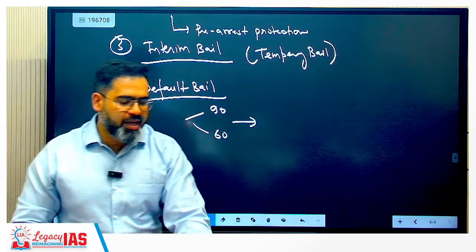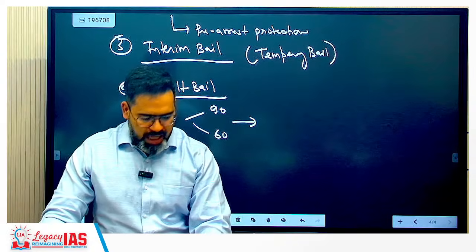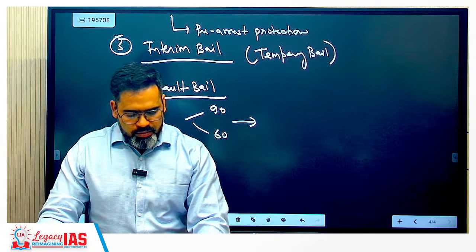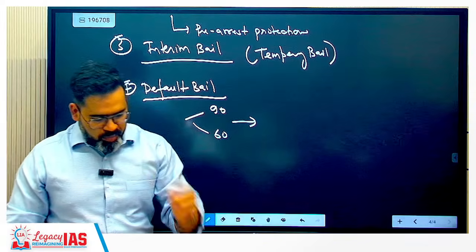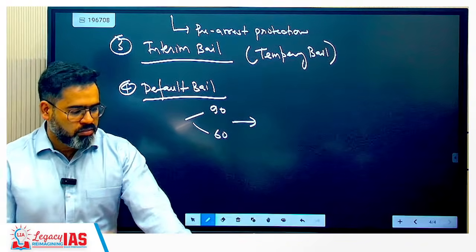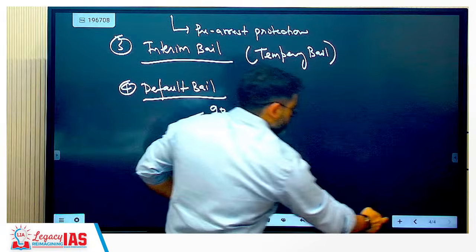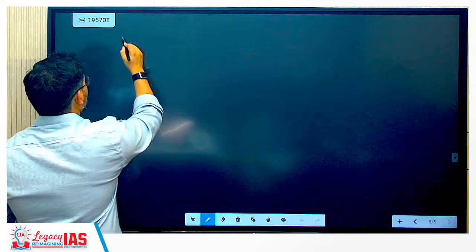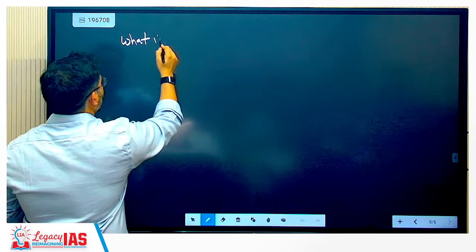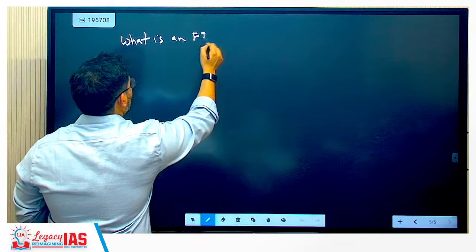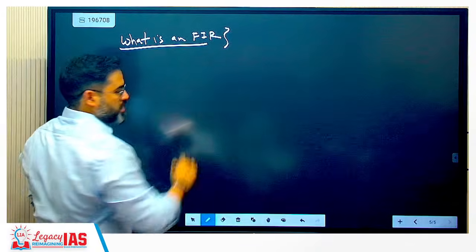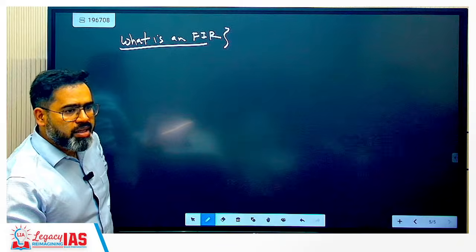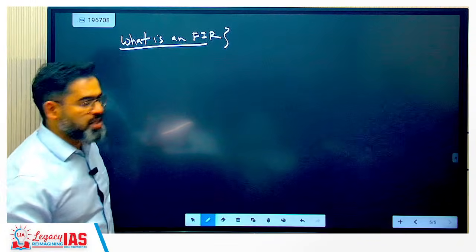Now comes the FIR, zero FIR and e-FIR. So first, what is an FIR? It is the First Information Report. It is a written document prepared by the police.